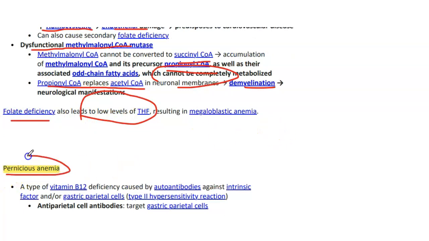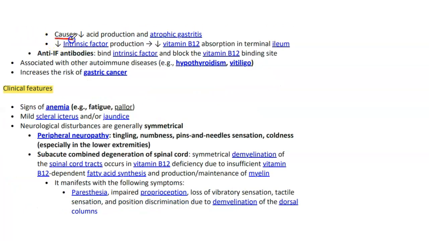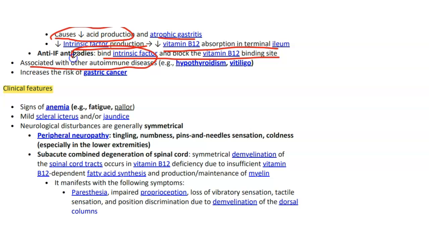Then we have the most common cause of B12 deficiency, pernicious anemia. It's a type of B12 deficiency caused by autoantibodies against intrinsic factor and/or gastric parietal cells, which is known as a type 2 hypersensitivity reaction. Anti-parietal cell antibodies target gastric parietal cells and cause decreased acid production, achlorhydria, and atrophic gastritis, and decreased intrinsic factor production, so decreased B12 absorption in the terminal ileum. Anti-intrinsic factor antibodies bind intrinsic factor and block the B12 binding site. It's associated with other autoimmune diseases like hypothyroidism, vitiligo, diabetes mellitus type 1, and it increases the risk of gastric cancer.